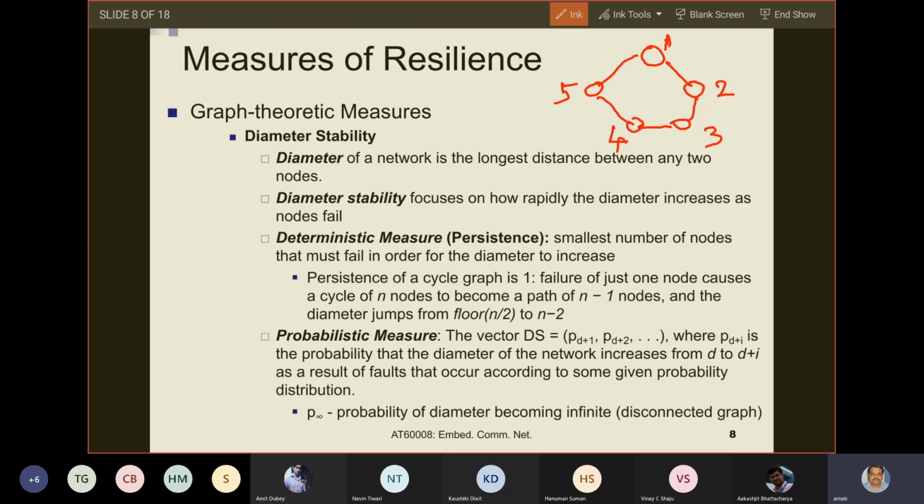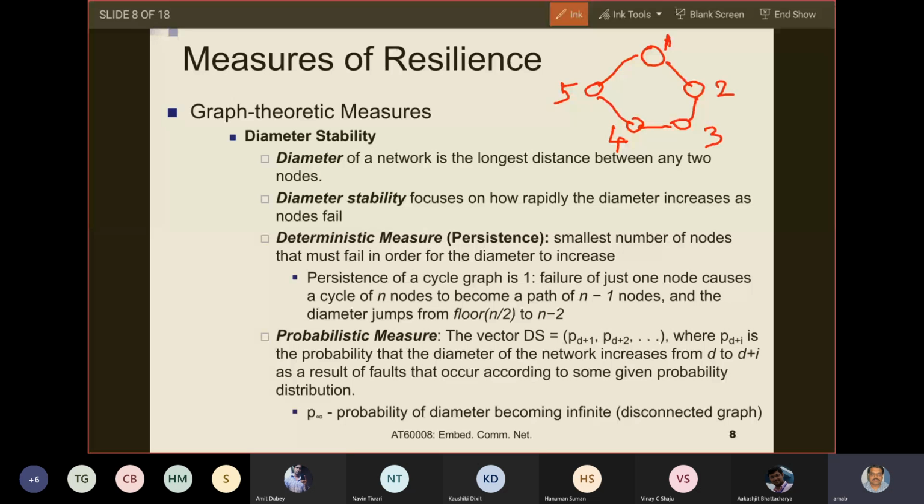So distance and path are two different things. There can be multiple paths of different lengths between a particular source and destination. However, the distance between the source and the destination is the smallest number of links. That means the smallest path among all such paths. Is that clear? Yes, sir.